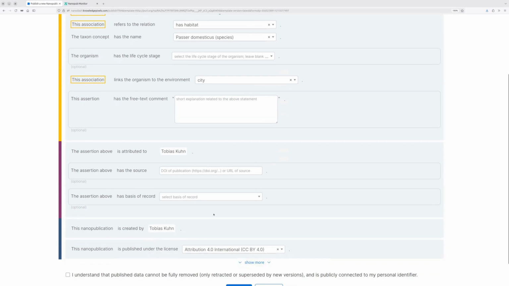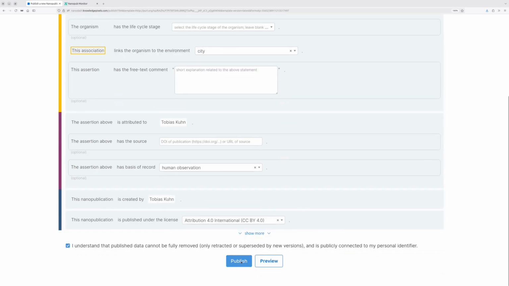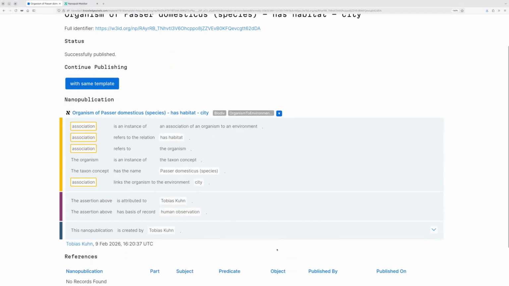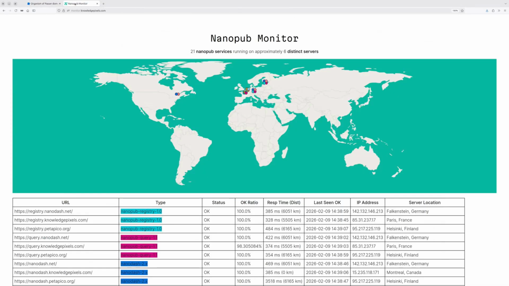We can give some metadata, such that it was a human observation, it's attributed to myself, and we have a license. And now we can publish it. And with that, we have a nanopublication that is published not to a local database of Nanodash, but rather it's pushed to a decentralized global server network where the registry instances store and replicate nanopublications, query instances build upon it, load them, index them, and provide them as triple store endpoints. And then Nanodash instances feed on that and show that information again back to the user.